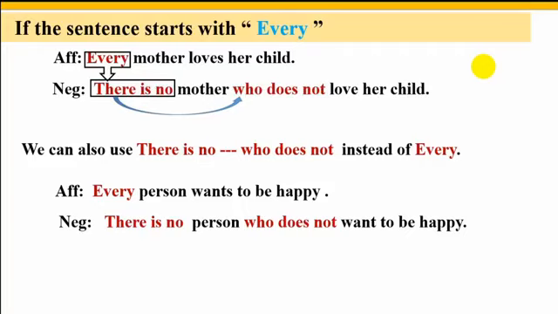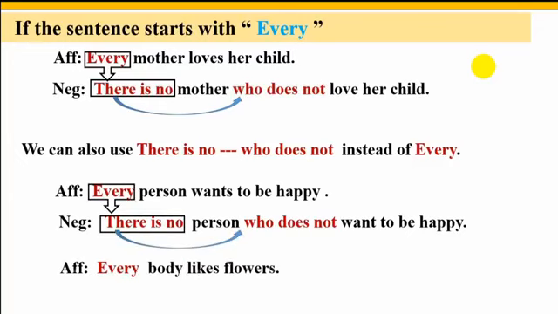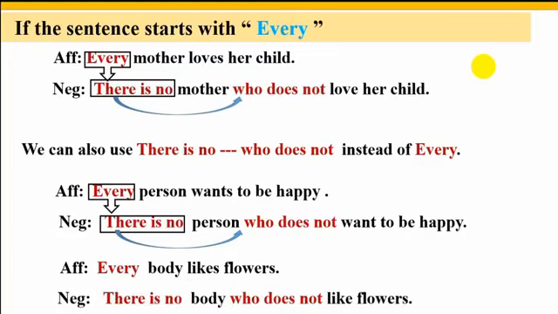So there is no person who doesn't want to be happy. Dear students, let's see another example. Everybody likes flower. This sentence has also started with every, and as usual we will write there is nobody who doesn't like flowers.